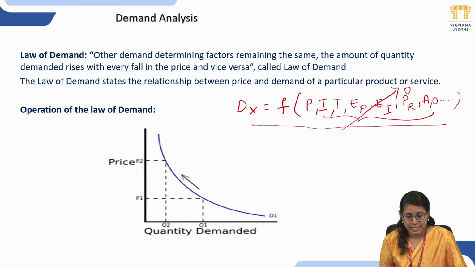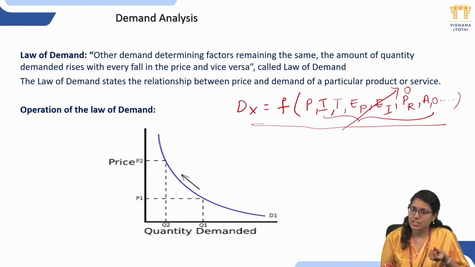If we assume it like that, the income of the consumer is not going to change throughout our experiment, the tastes and preferences are not going to change, there is no expectation of increase in price of the product, there is no expectation of increase in income, substitute goods price or complementary goods price will not vary, advertisements are not going to change, or any other factors.